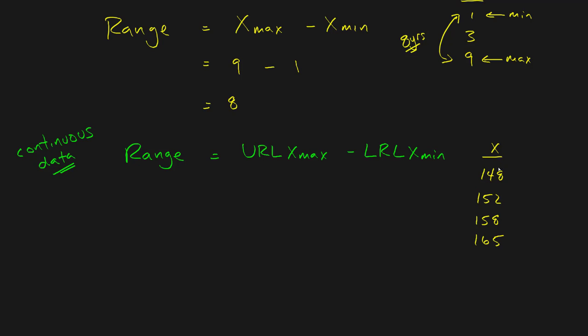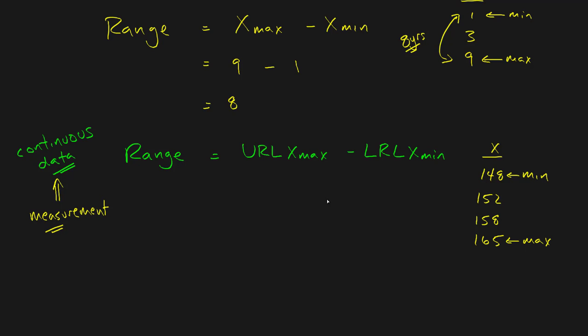Any kind of measurement is going to be continuous data. We dealt with this in an earlier video. So if I have a measurement, that's automatically continuous data.